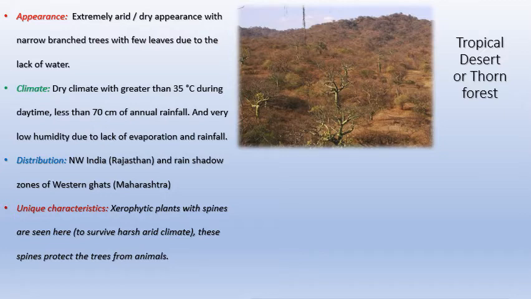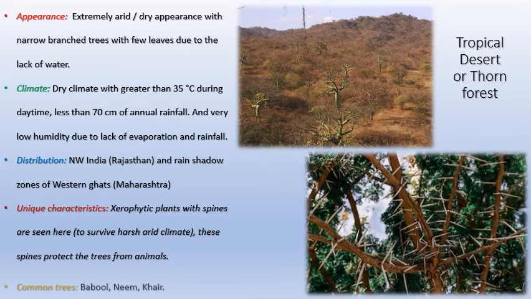These spines are to protect the trees from animals. You can see from this picture that the spines of trees are mostly to reduce the amount of transpiration from leaves, and also to protect from animals who are eating it. Babool, neem, khair are the three common types of trees which are found in the thorn forest region.